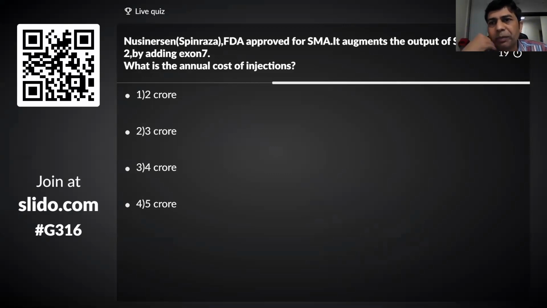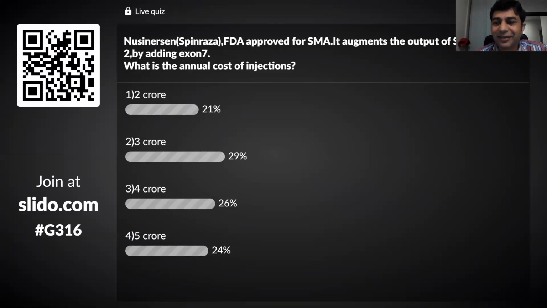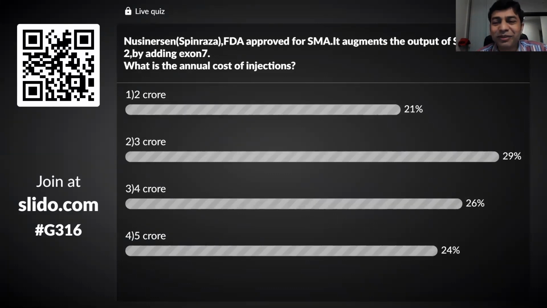You know that SMN2 basically decides the phenotype. SMN1 is already gone, but the cost of the injection is prohibitive. Okay, it's 5 crores annual. I don't know who will afford this.